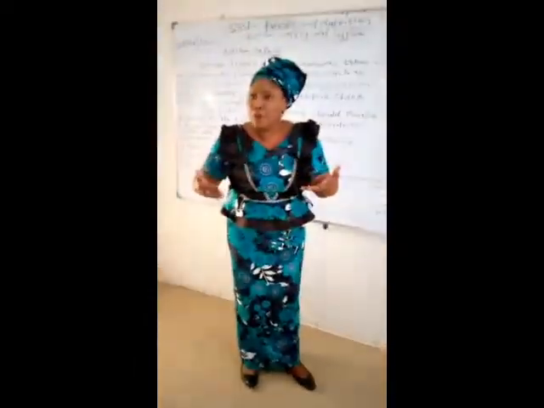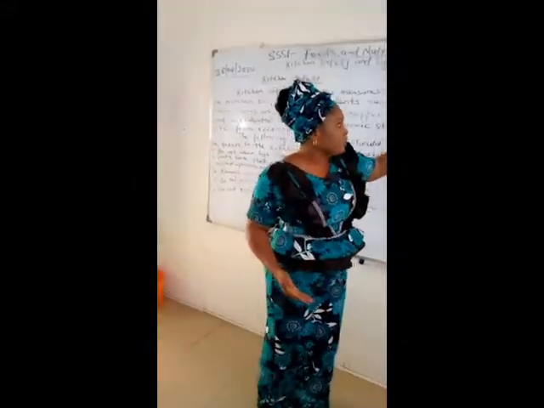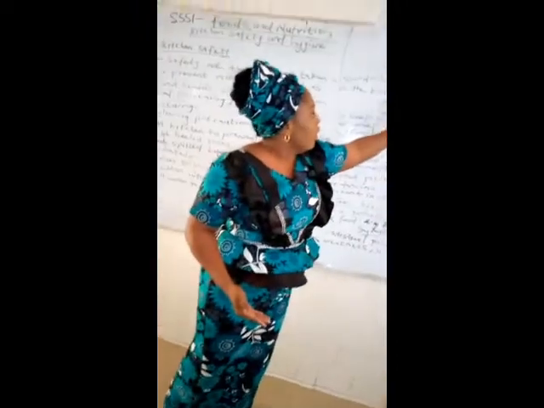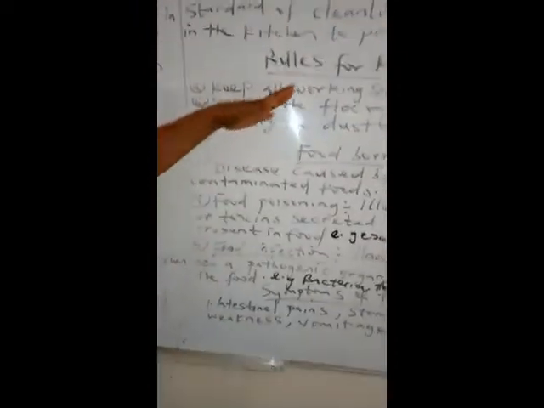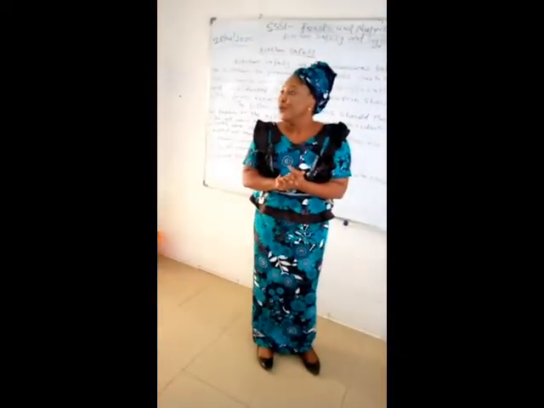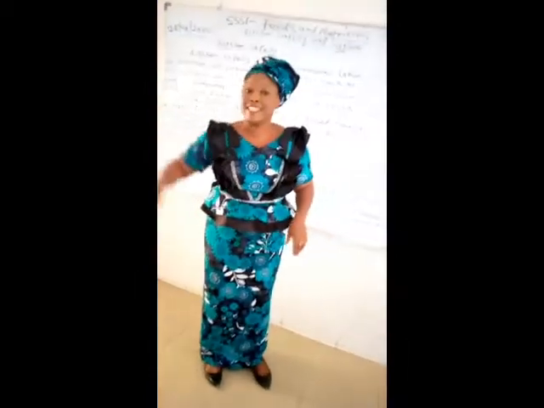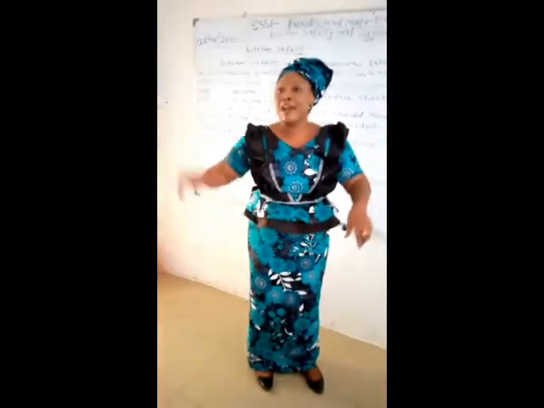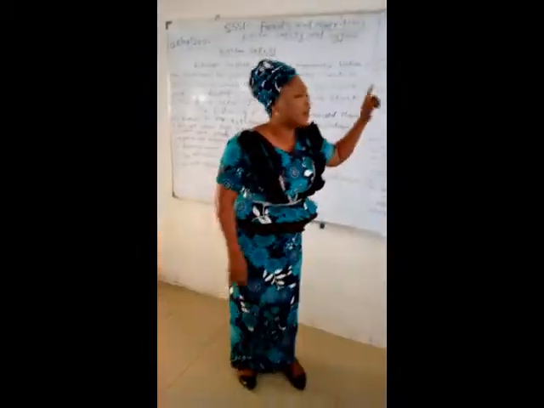How do you maintain high standard of cleanliness in the kitchen? The rules for maintaining cleanliness in the kitchen. 1, keep all working surfaces clean. Most of you, we see you when you are cooking. You don't want to clean, we will start forcing you. Khadija, clean that place. Rodia, clean that place. Rakiba, clean that place. No, we are not supposed to force you to clean your kitchen.